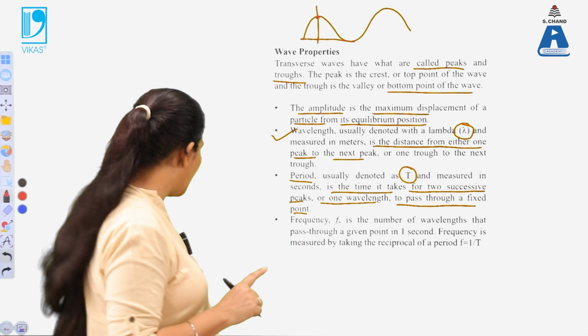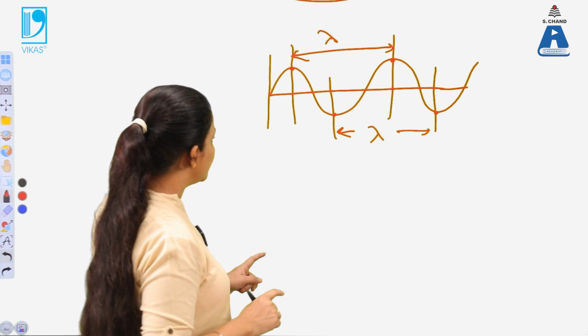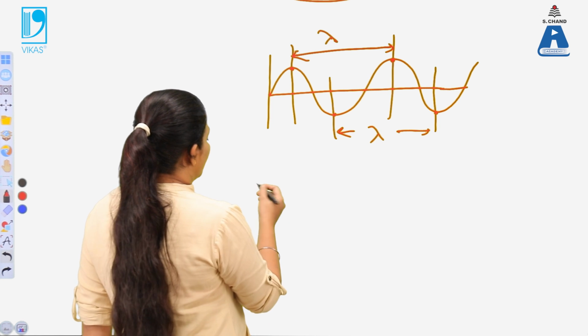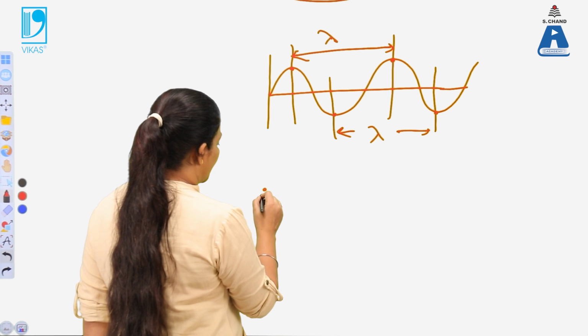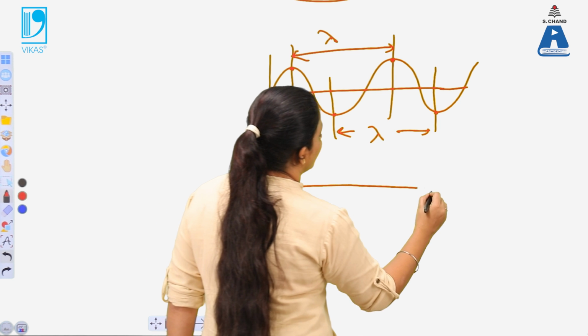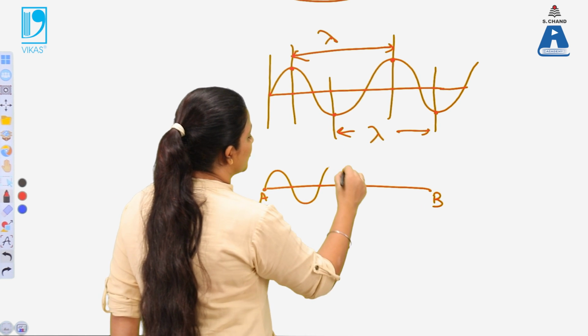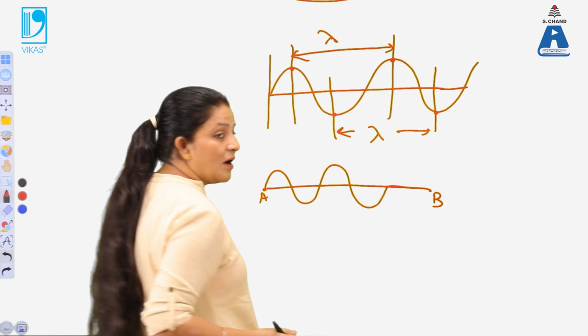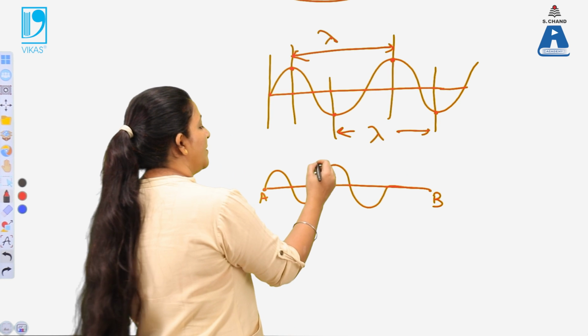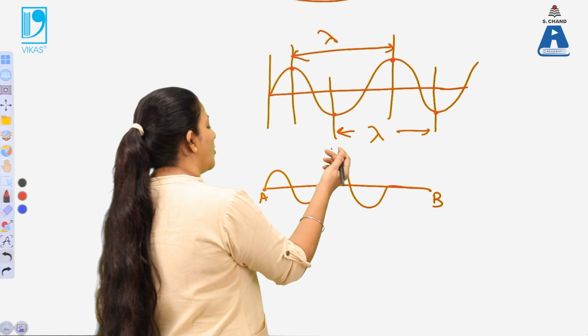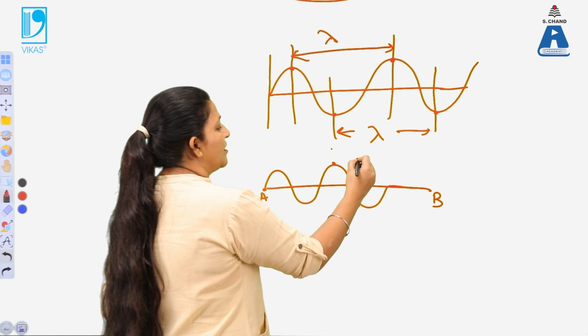That means here we have to fix a point. If this is a point A in the string and this is a point B in the string, then a wave is transversing from one end to the other end. Now fix a point C over here, or you can fix a point anywhere.